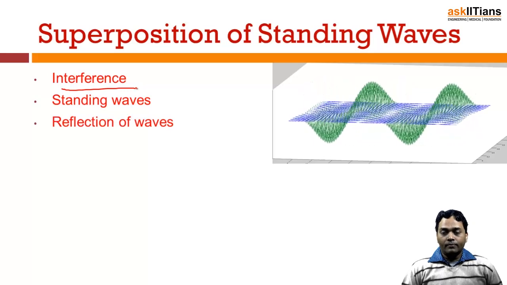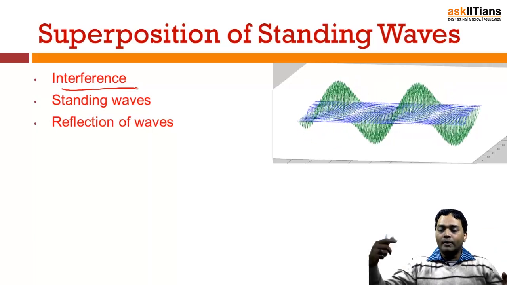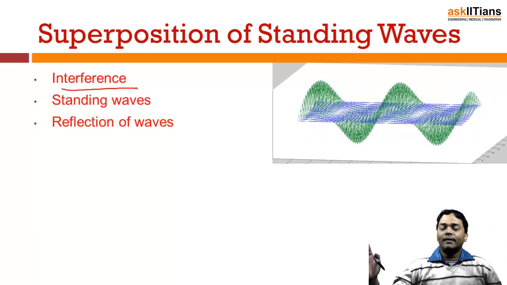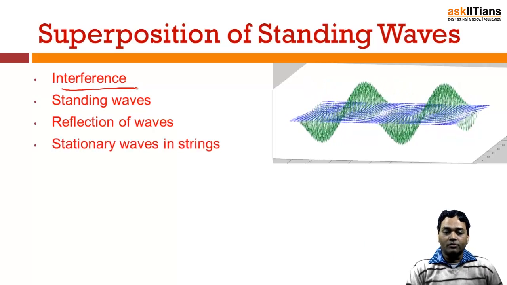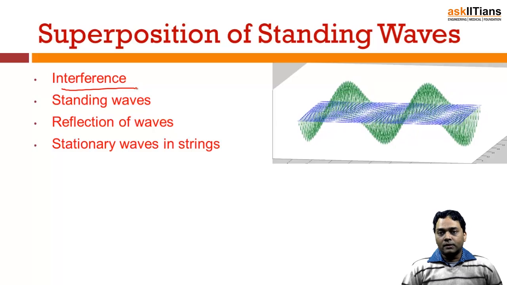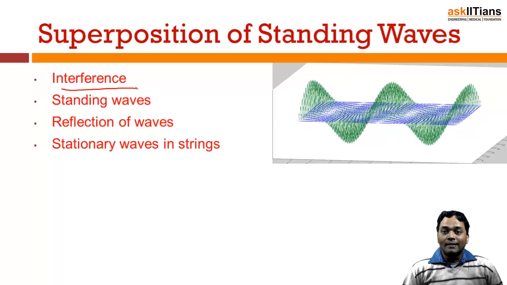In a similar way, supposing you have two boundaries, if one wave starts from one point, goes to the other, gets reflected back from the other point and comes back. So that is what is meant by the reflection of the waves. Stationary waves and strings. We'll try to understand what are the different types of stationary waves that are produced in